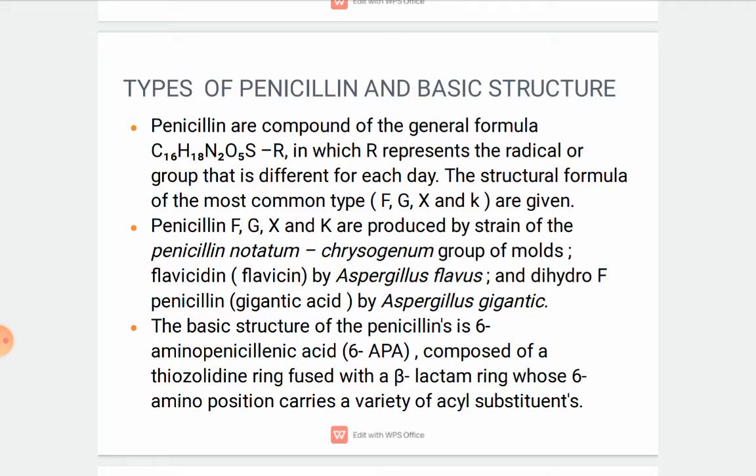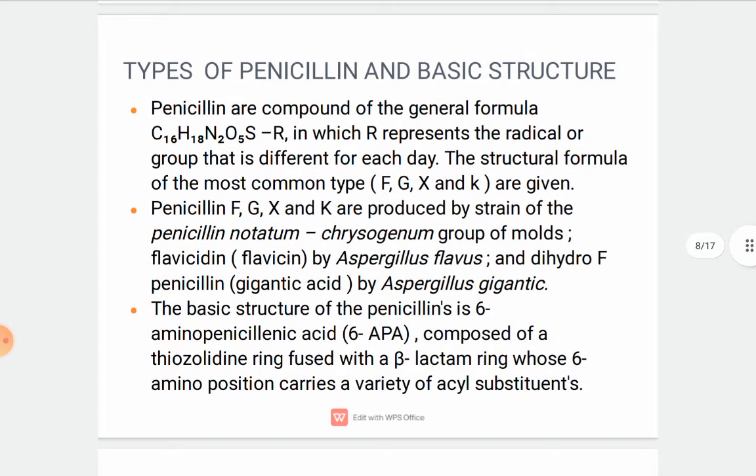So types of penicillin and the structure. Penicillins are compounds of the general formula C16H18N2O5S, in which R represents a radical or a group that is different for each type. The structural formula of the most common types are given. Penicillin F, G, X, and K are produced by strains of the Penicillium notatum or Penicillium chrysogenum group of molds.